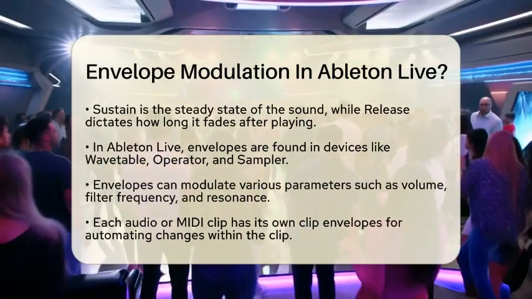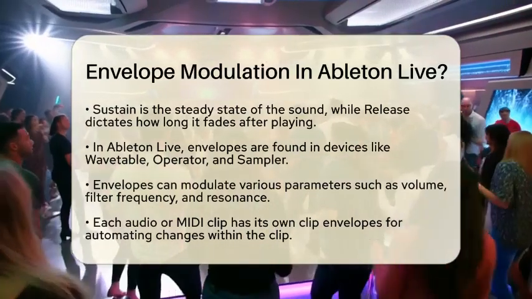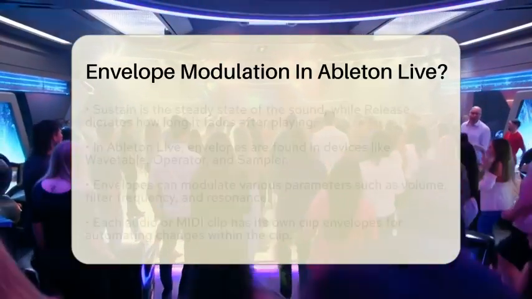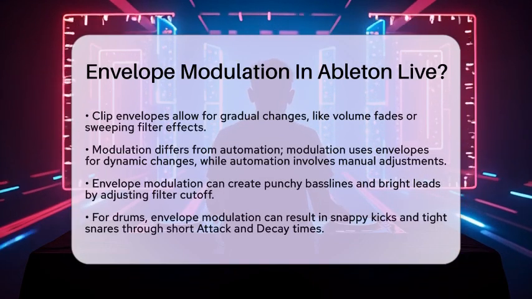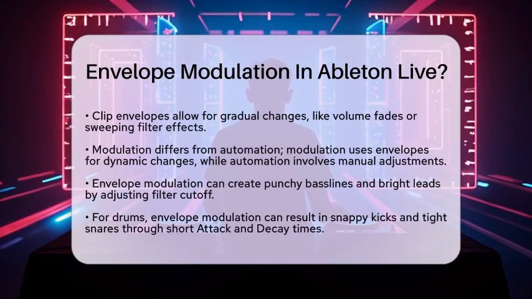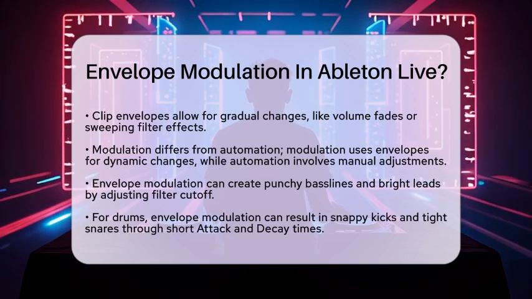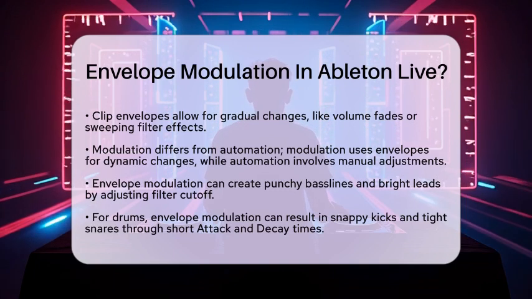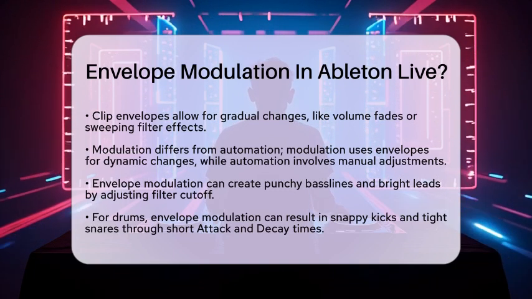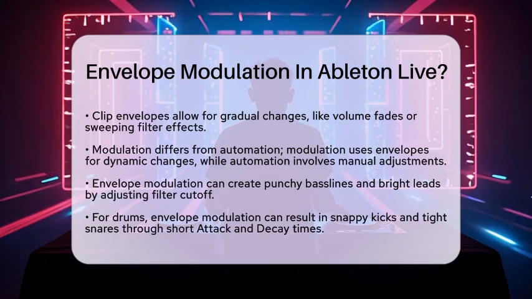Now, let's look at some practical applications of envelope modulation in electronic music. For synth leads and basses, you can modulate the filter cutoff to create punchy basslines or bright leads. Adjusting the attack and decay settings can make a sound feel plucky or smooth. For drums and percussion, applying envelope modulation to pitch or amplitude can result in snappy kicks or tight snares. Short attack and decay times are typical for these percussive sounds.